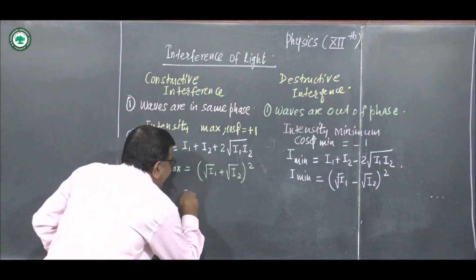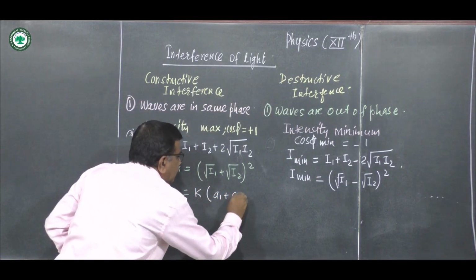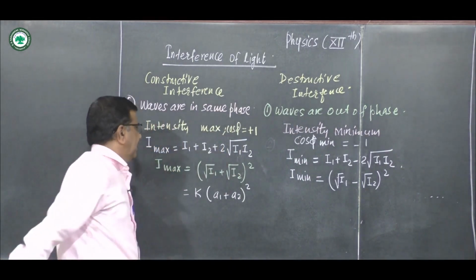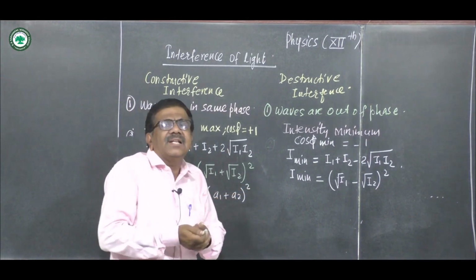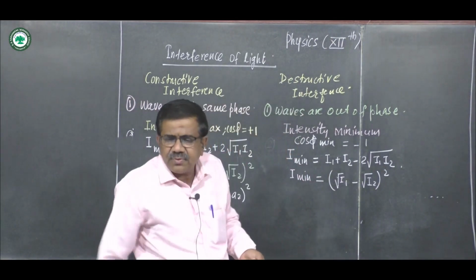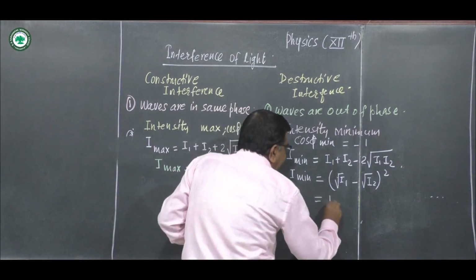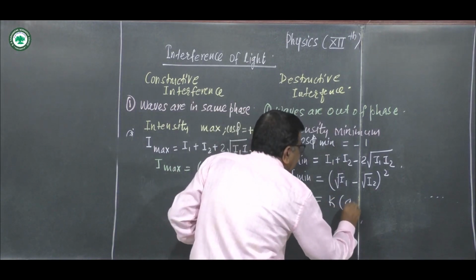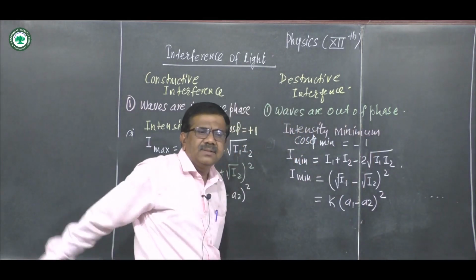This is nothing but K in bracket A1 plus A2 square, because intensity is directly proportional to square of the amplitude. Here also we write K in bracket A1 minus A2 its square.